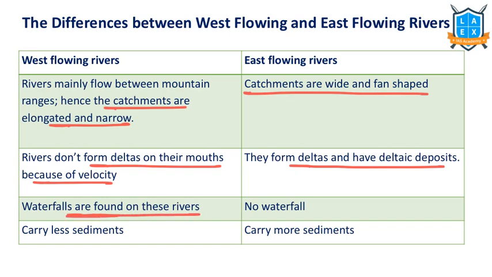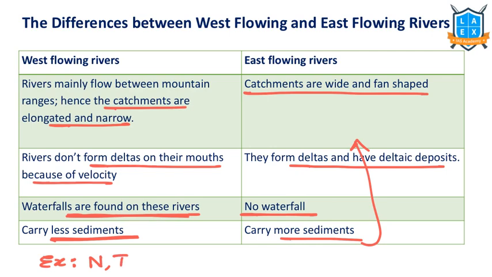Waterfalls are found on west flowing rivers, but on east flowing rivers there are fewer waterfalls or none. West flowing rivers carry less sediment because they cut through the mountains and go between the rift valleys and mountains. But east flowing rivers carry more sediment. That's why delta formation happens there. What are the examples over here? Narmada River, Tapi River. These are the west flowing rivers in peninsular India. And what are the east flowing rivers? Krishna River, Godavari River, Mahanadi River, Kaveri River. These are east flowing rivers.